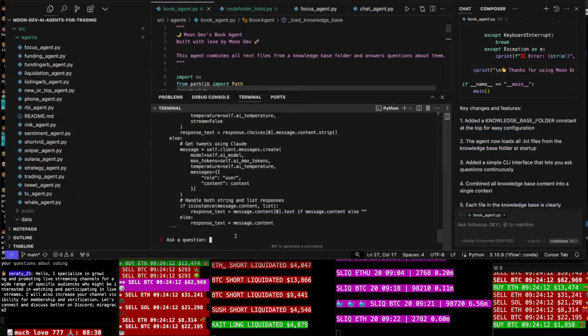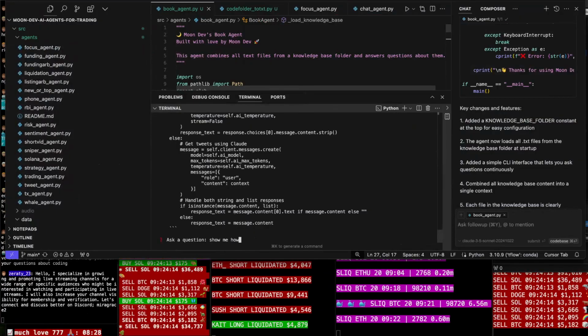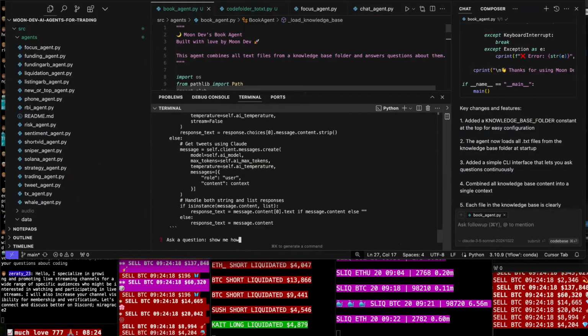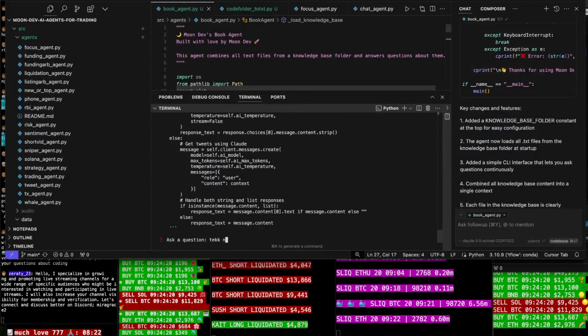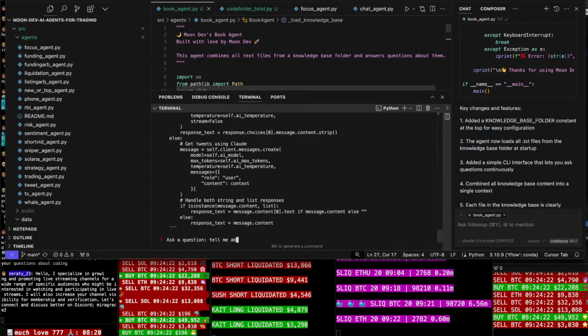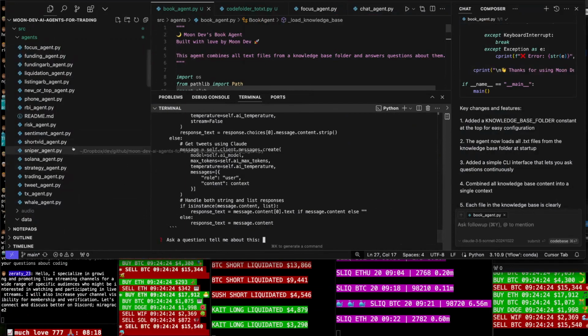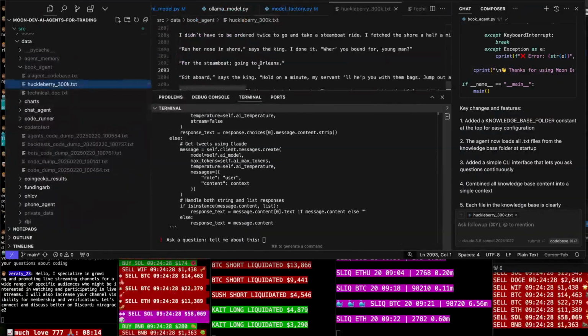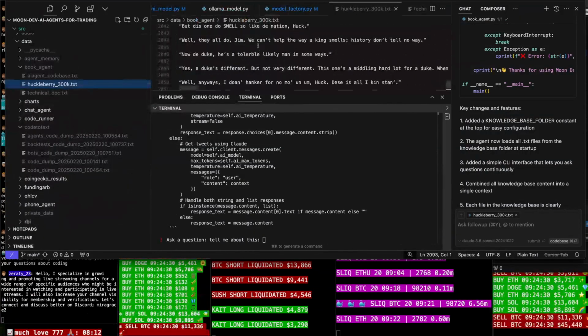Ask a question. Tell me about the, show me how to build. Tell me about this part. Tell me about this. And then let's go pick a random thing here of Huckleberry Finn. It's a random statement.